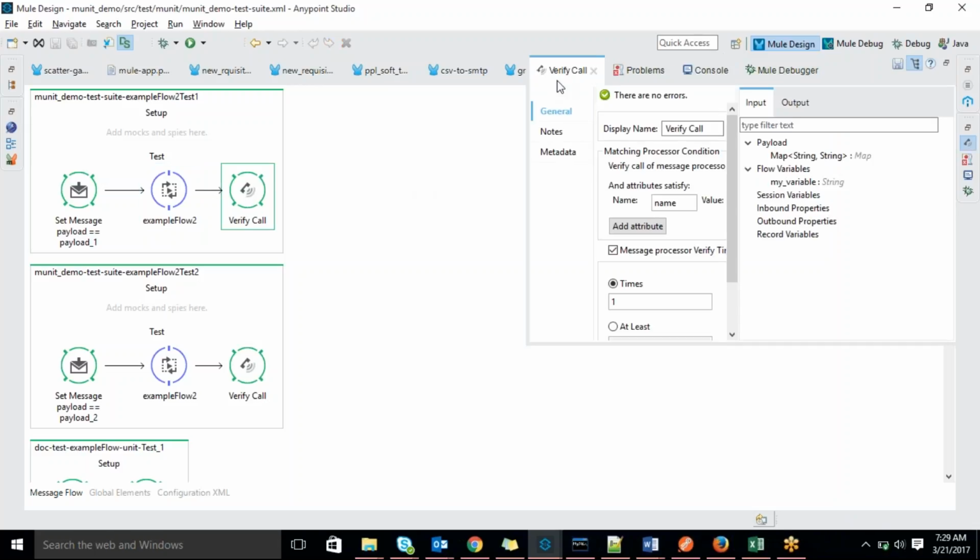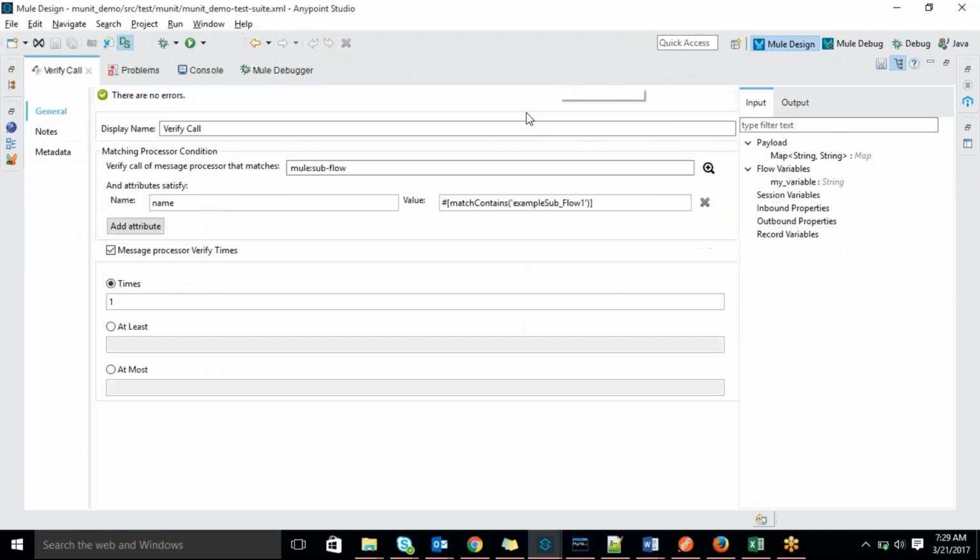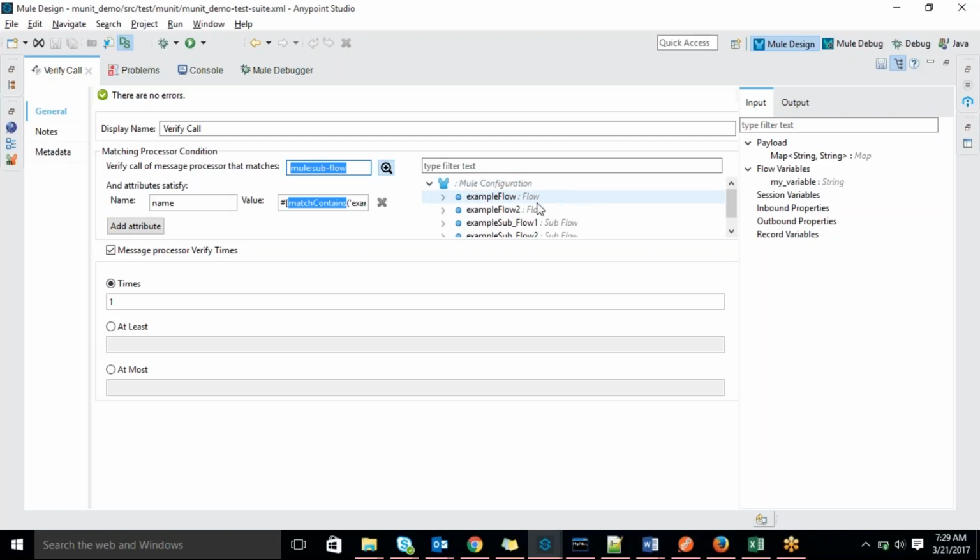In the Verify Call, observe here, we have to use a condition called match contains. You can search for it here. In the MuleSoft flow, you can search for what you are going to call, either example subflow 1 or example subflow 2. There is an option to search like that on top.